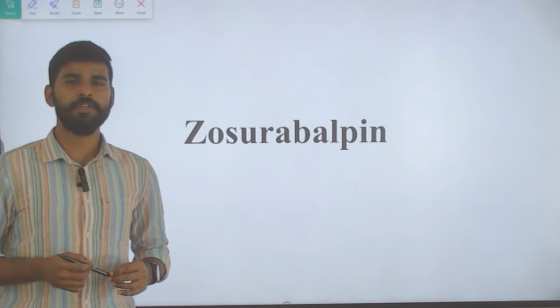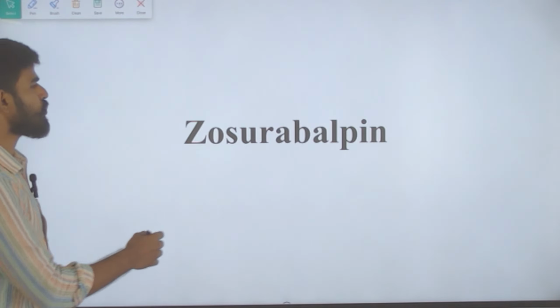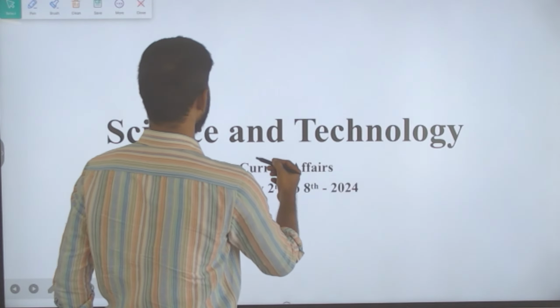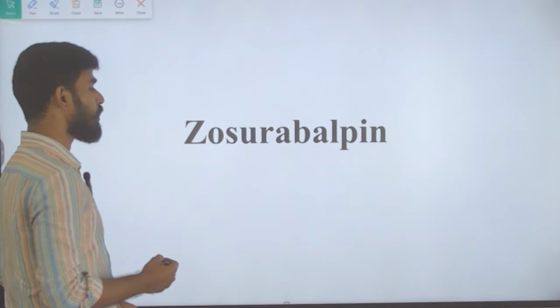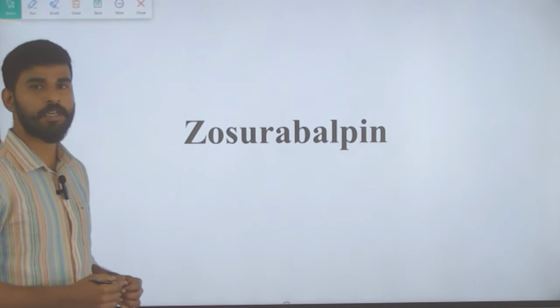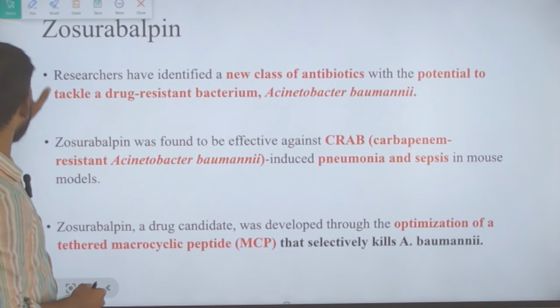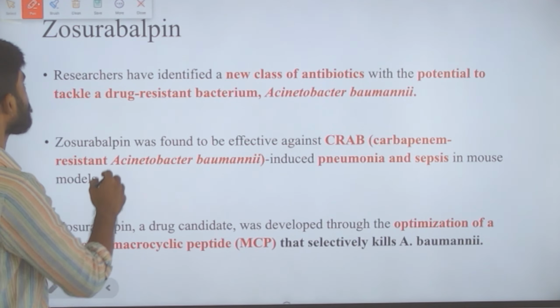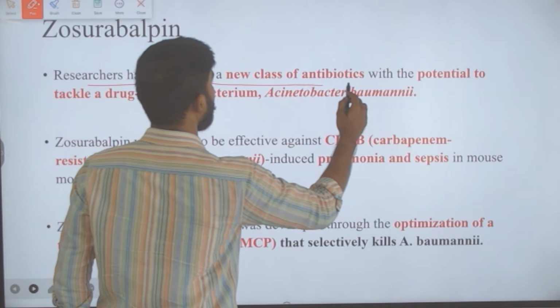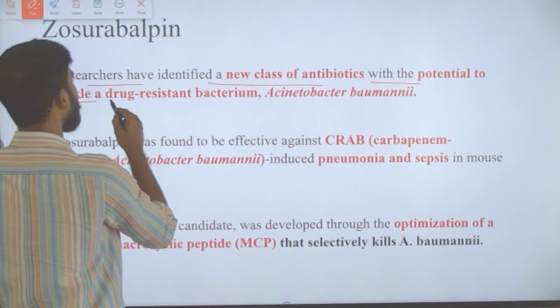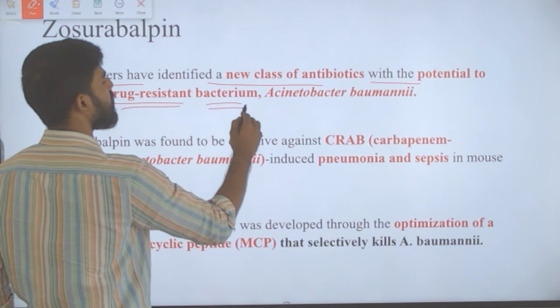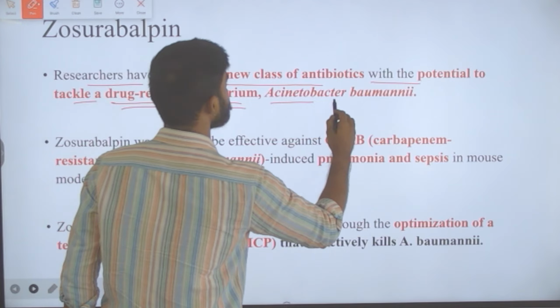The topic that we are going to discuss now is Zosurabalpin. What is this Zosurabalpin? Zosurabalpin is a new antibiotic which was found. Researchers have identified a new class of antibiotics with the potential to tackle a drug-resistant bacterium, that is Acinetobacter baumannii.